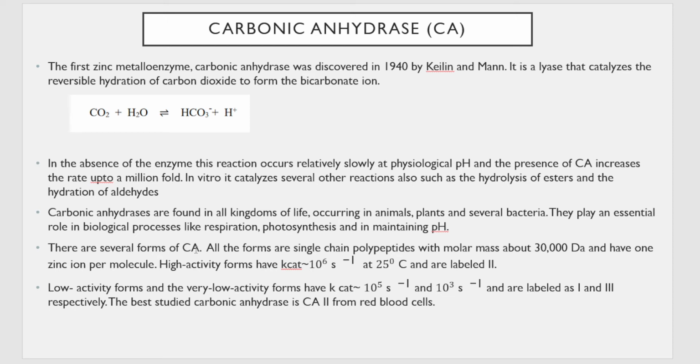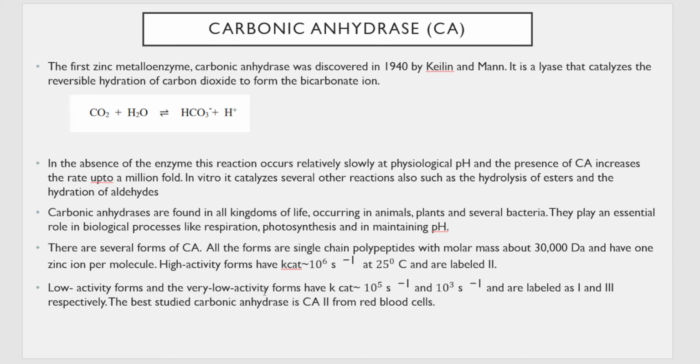There are different forms of carbonic anhydrase that are known, and all of them are single chain polypeptides with a molecular mass of around 30,000 Dalton, and each of them has one zinc ion per molecule. Some of them have a high activity rate, around 10 to the power 6 at around 25 degrees Celsius, and these are labeled as number 2 type of enzymes. They have very high activity.